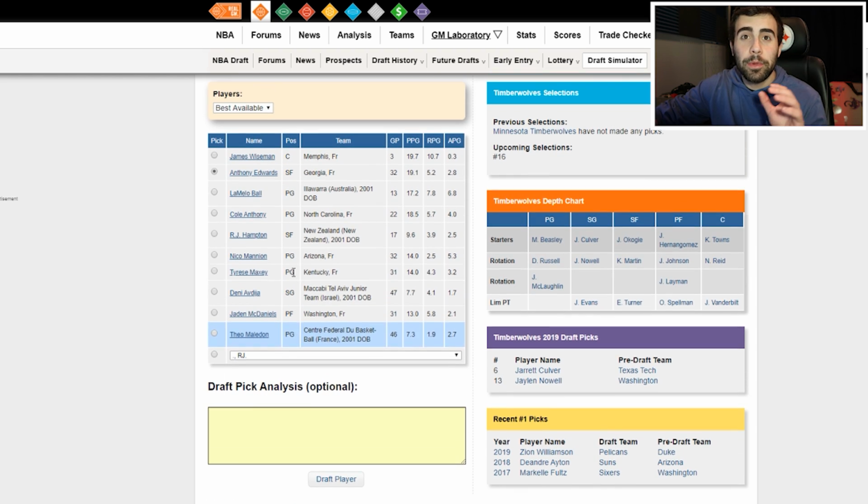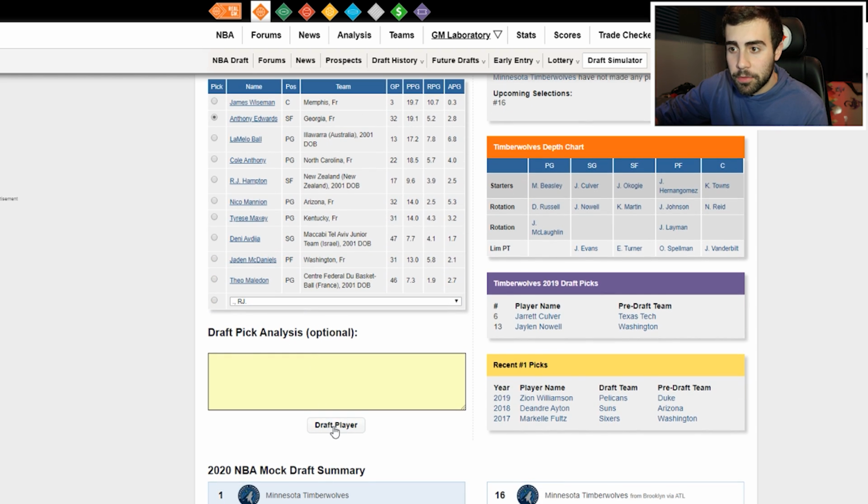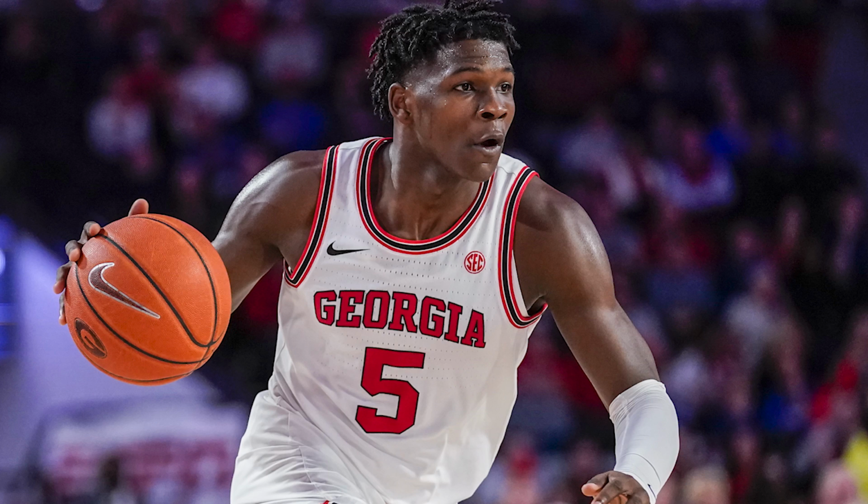Okay, so with the number one pick in the draft, I do have the Minnesota Timberwolves selecting Anthony Edwards. I think there could be a debate at number one between LaMelo Ball and Anthony Edwards if they are on the clock. Obviously, they're not going to take a center because of Karl-Anthony Towns, but I think Anthony Edwards would be a nice fit next to D'Angelo Russell.